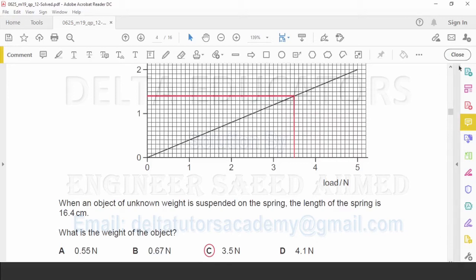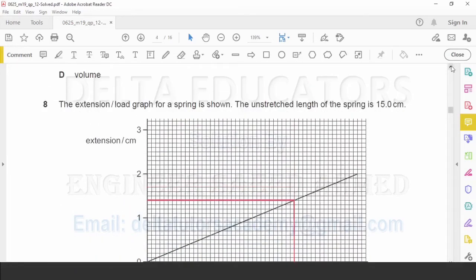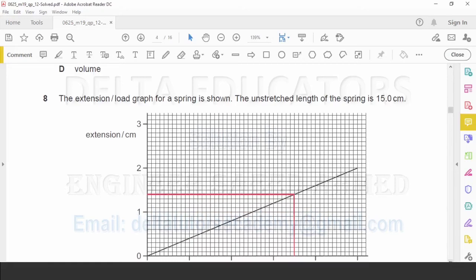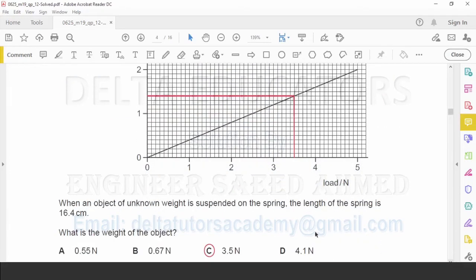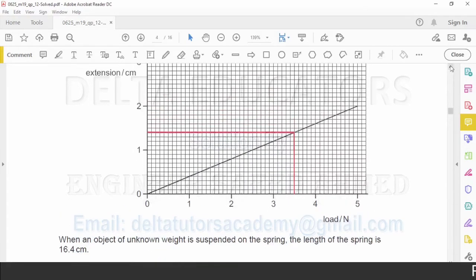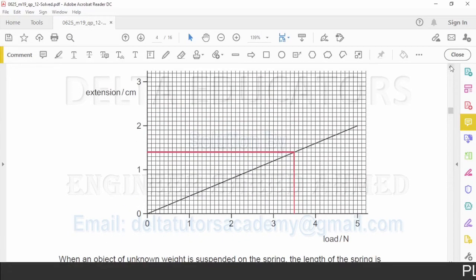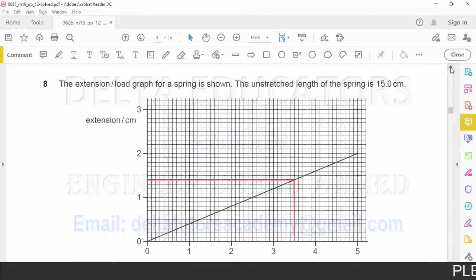Here, for the unstretched spring the length is 15 cm, and when we suspend a weight, the length of the spring is 16.4 cm. So what is the extension? Extension will be equal to 16.4 minus 15, which is 1.4. So the extension is equal to 1.4 centimeter.